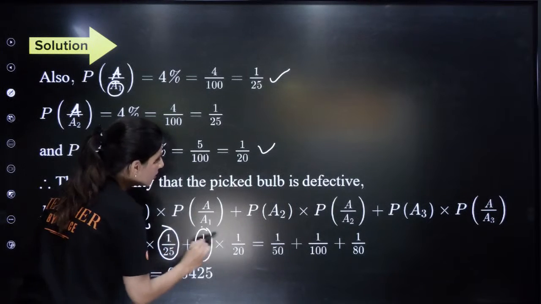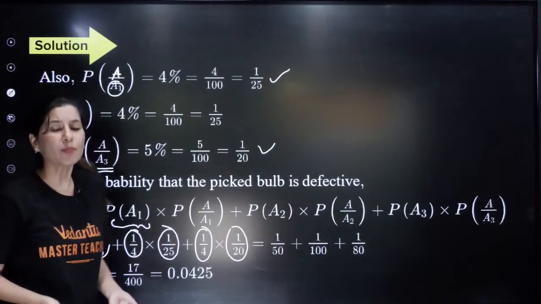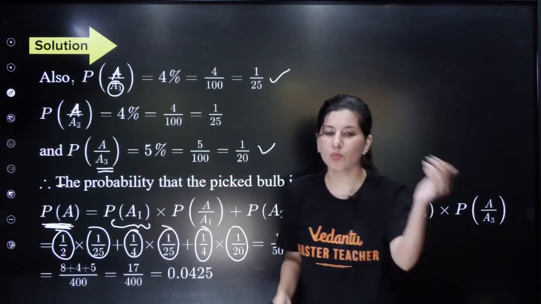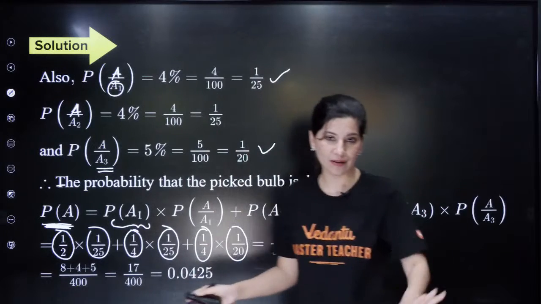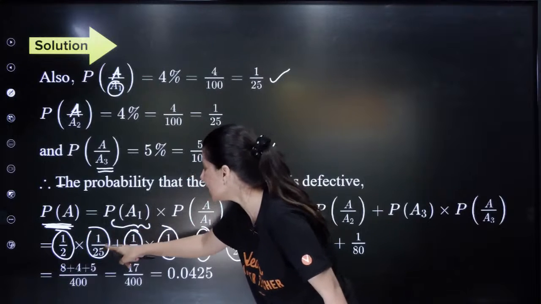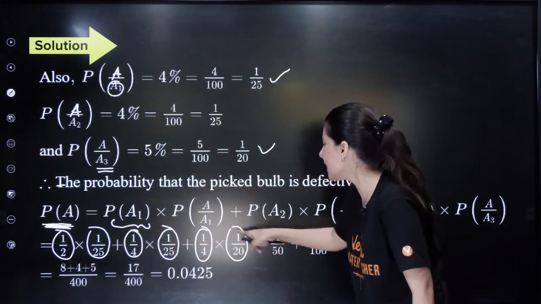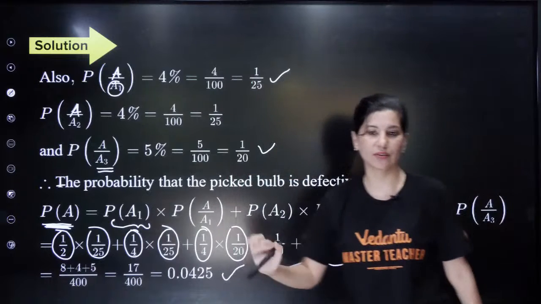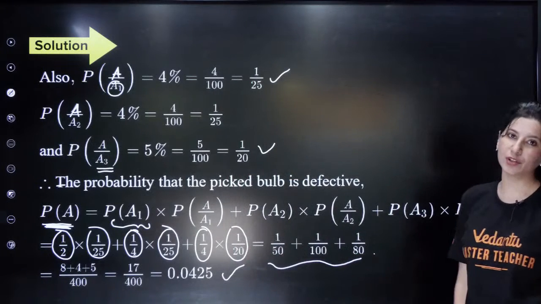It is coming from the third machine and it is defective. There are only 3 possibilities. A defective bulb can either be from machine 1 or machine 2 or machine 3. So this is machine 1 and defective, machine 2 and defective, machine 3 and defective, and this is how we add and get the answer. I hope the total probability theorem is now clear.